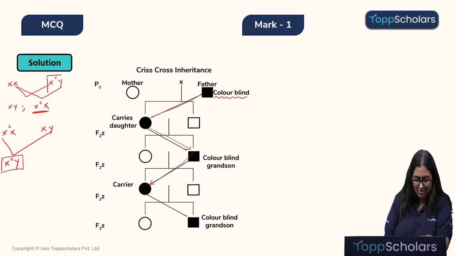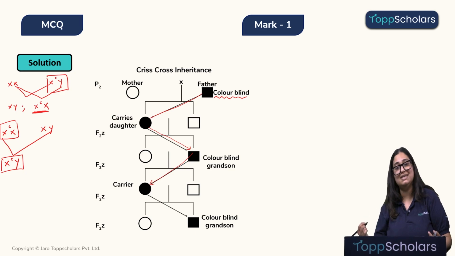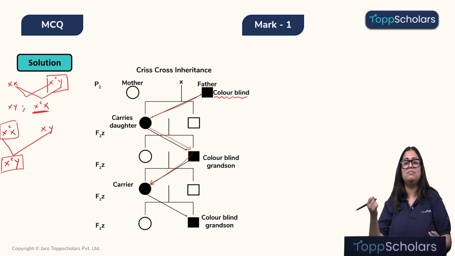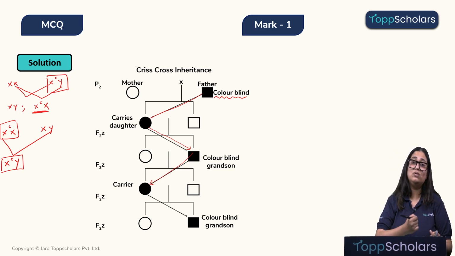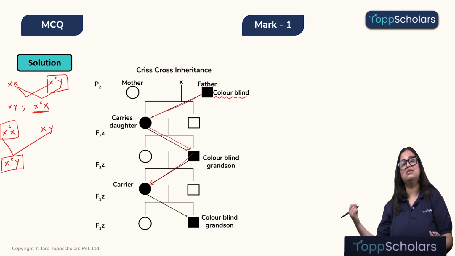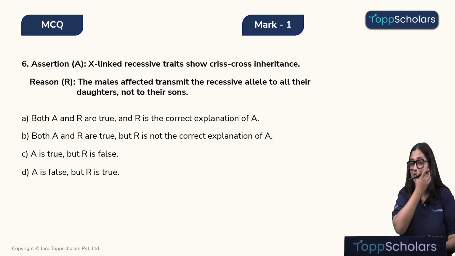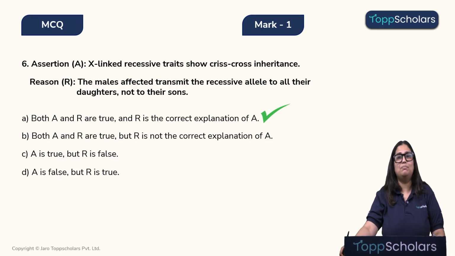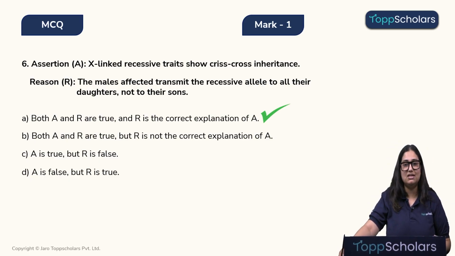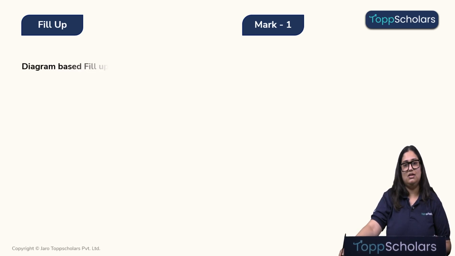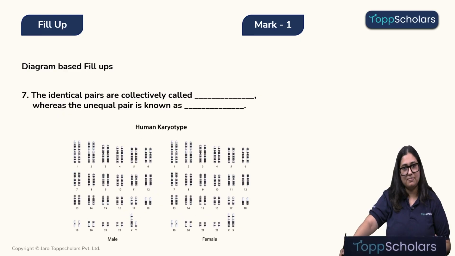So the father passed on the color blindness gene to the daughter, and the daughter has passed on this color blindness gene to the grandson, and this grandson will further pass the color blindness gene to his daughter, who will further pass it to her son. So this is the crisscross inheritance. Therefore, the correct answer is that both assertion and reason are true and reason is the correct explanation of assertion. Now let's look at the next question, children.